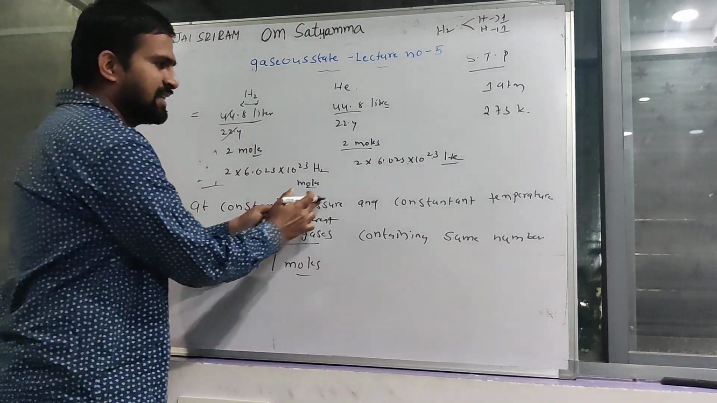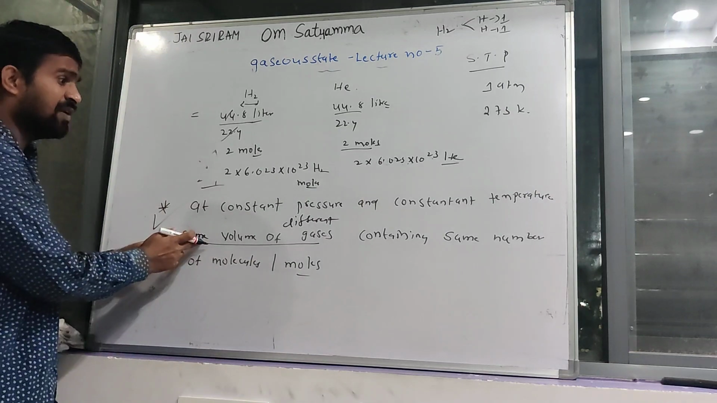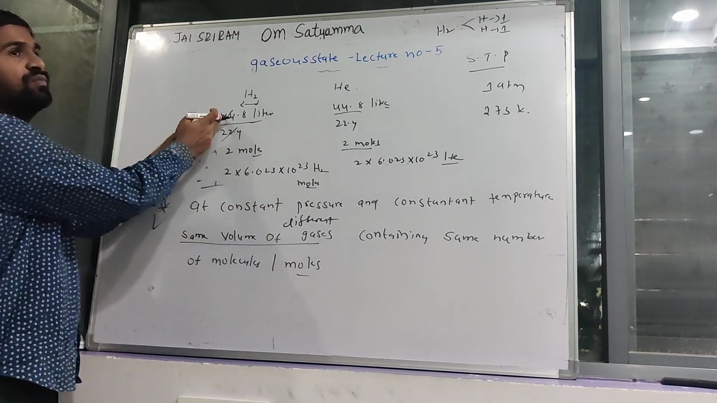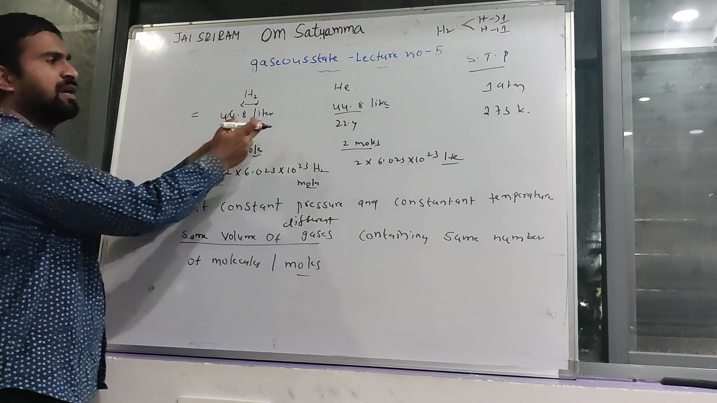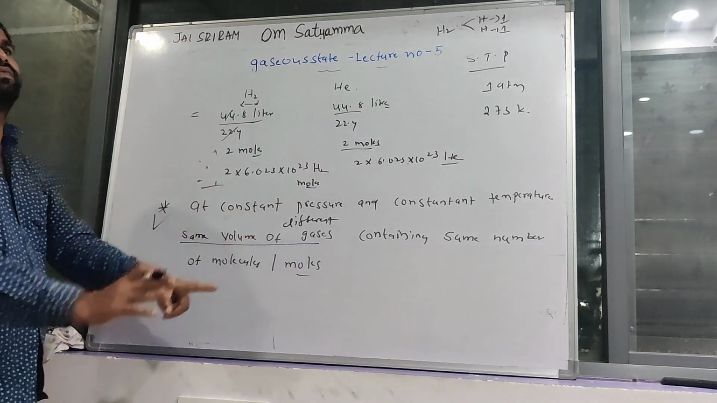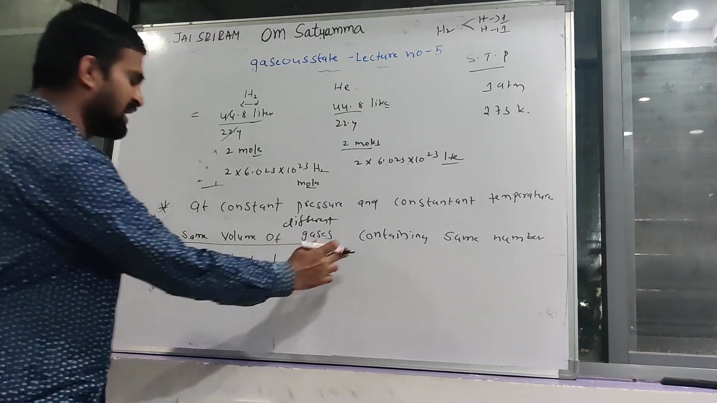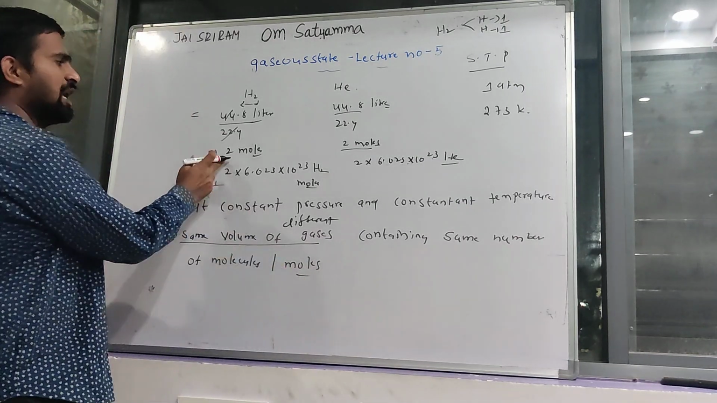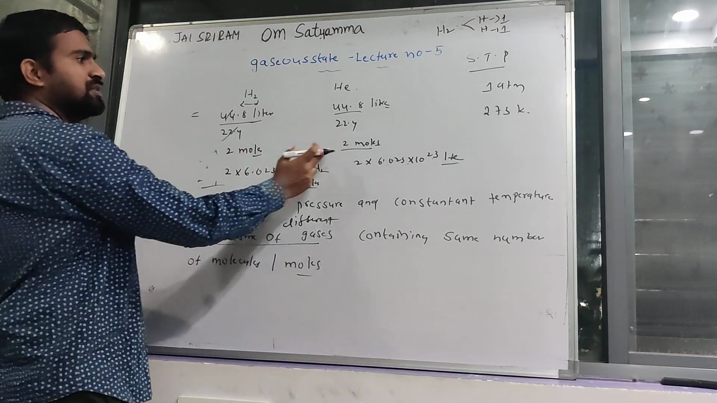At constant pressure and constant temperature, the same volume of different gases. The same volume, 44.8 liters, 44.8 liters. This is hydrogen, this is helium. These are different gases containing the same number of molecules or moles. Same number: 2 moles here, 2 moles here.